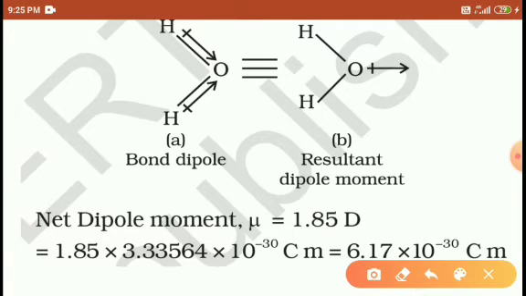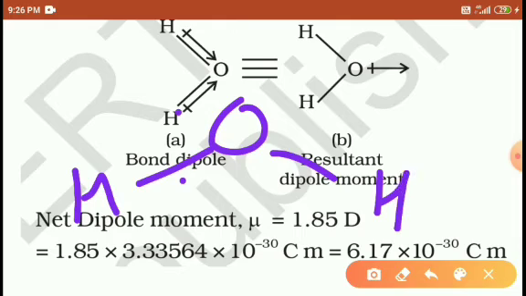Similarly, the water molecule is shown here with bond dipoles. The resultant dipole is mentioned here. Why? Because both hydrogens are the same here. The oxygen on either side applies the same energy, but here oxygen is more electronegative than hydrogen.